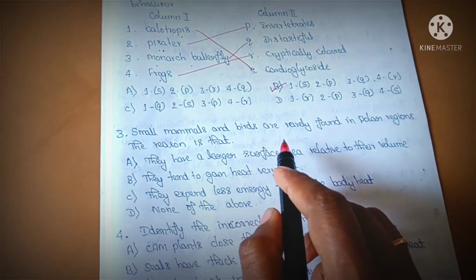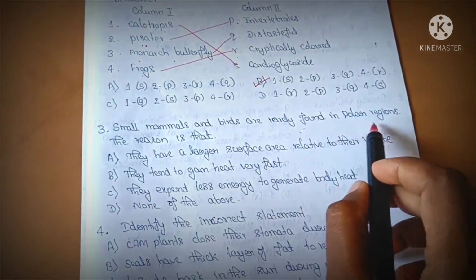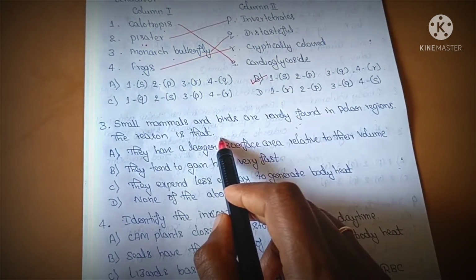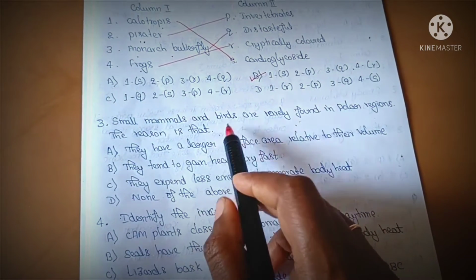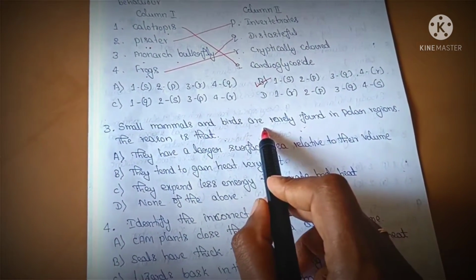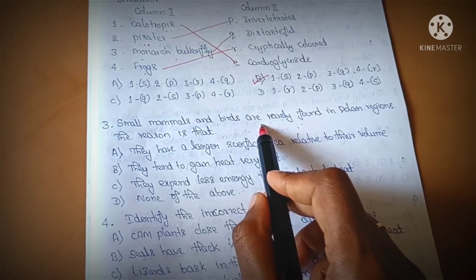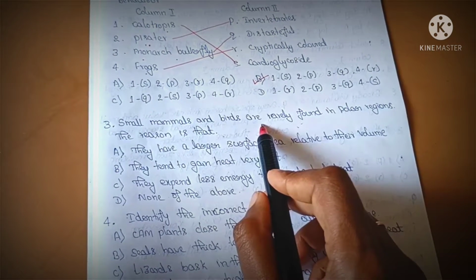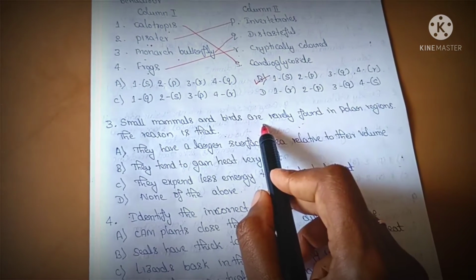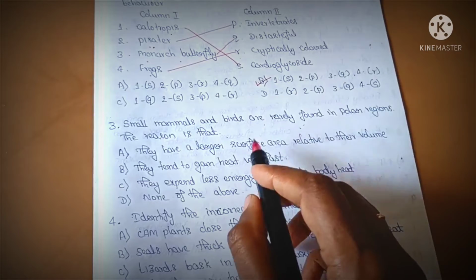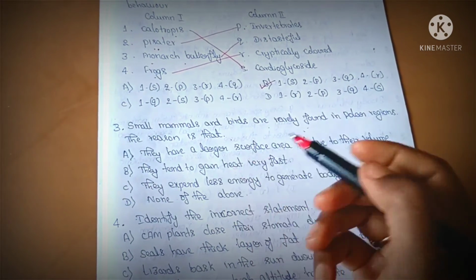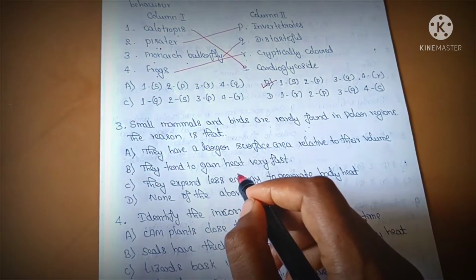Small mammals and birds are rarely found in polar regions. The question is why small birds are rarely found in the polar regions. In the polar regions, the temperature is very low. So in order to avoid the excess loss of heat, small birds or small animals are rarely found.